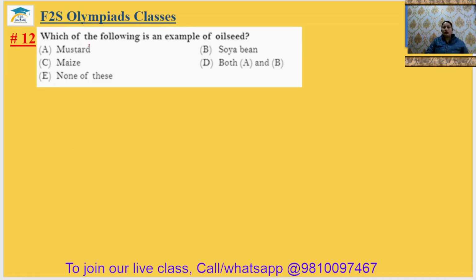Question number 12. Which of the following is an example of oil seed? Mustard, we can take out oil from the mustard seed. Soya bean, we can take out oil from the soya bean seed also. Maize, we can't take out. So options A and B. The 12th answer will be option D.